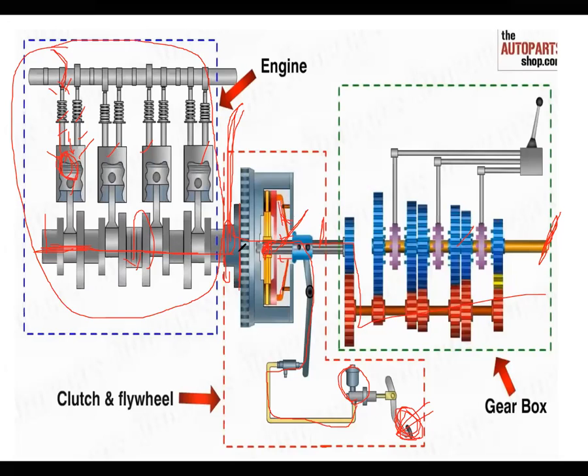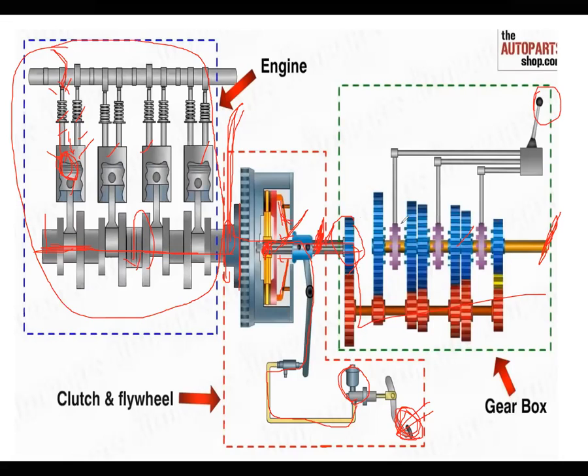Because of that, the power is not transmitted here, right? At that time, we can change the gear in the gearbox. Whenever this function is operated, the pedal is operated and the shaft cannot rotate here. Whenever the shaft is not rotating, it means there is no power transmission to the gearbox. So at that time, you can shift the gears: first, second, third, fourth, whichever you want.